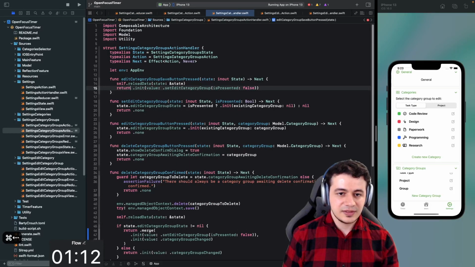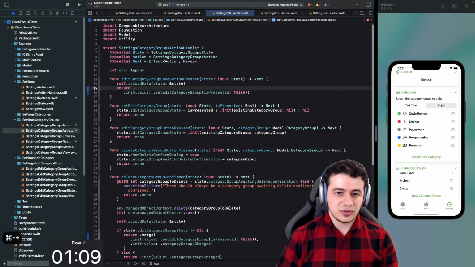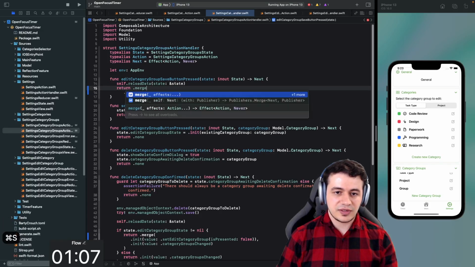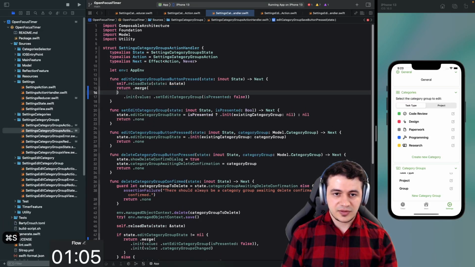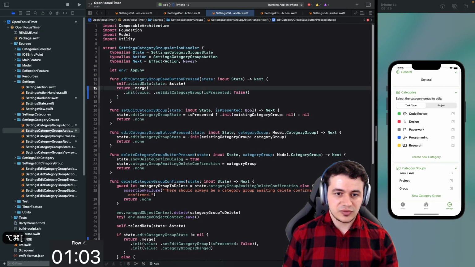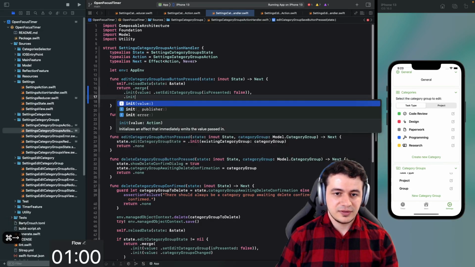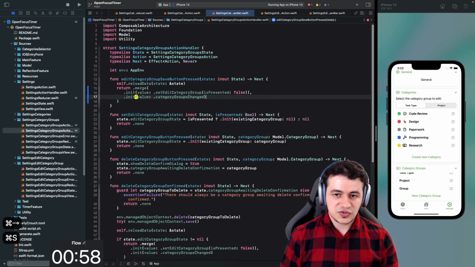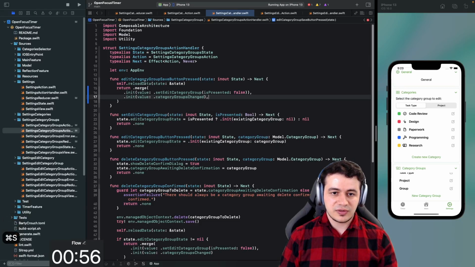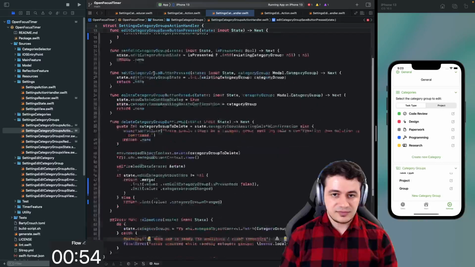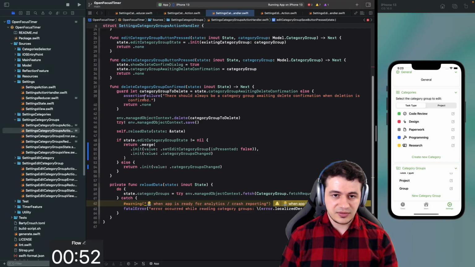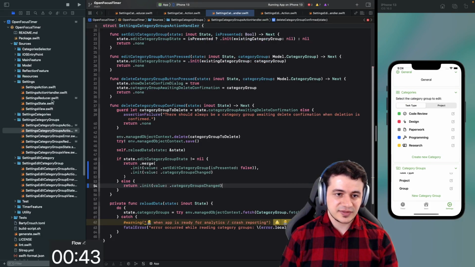Okay. So instead of just returning this one, I'm going to call into merged and have multiple effects going on. We're just going to move this inside of here and also call category groups change. So now we are informing whenever edit category groups are saved or when they are deleted here and there. We're making sure to inform anybody who has access here that this change has happened.